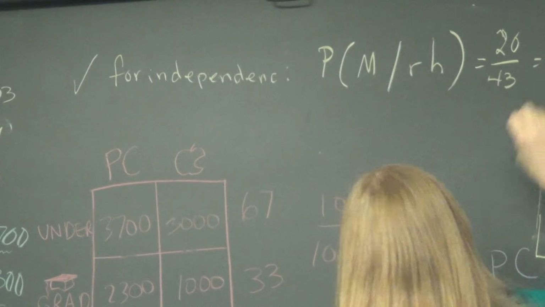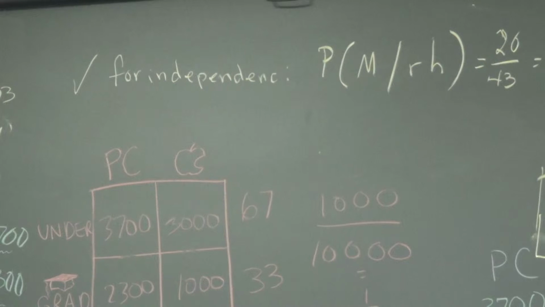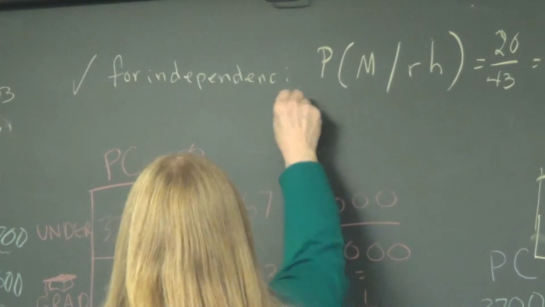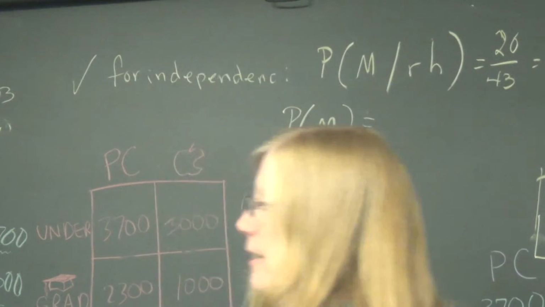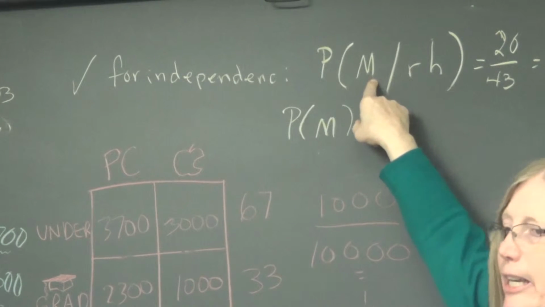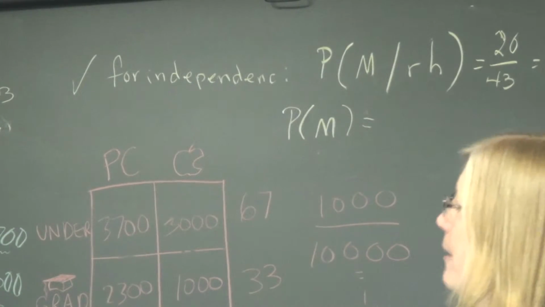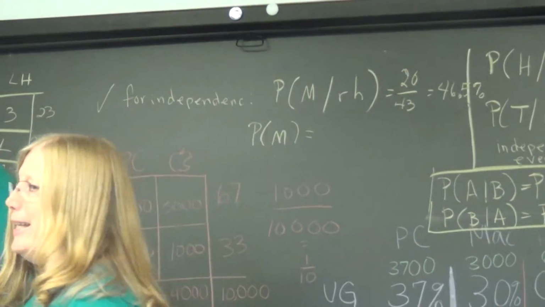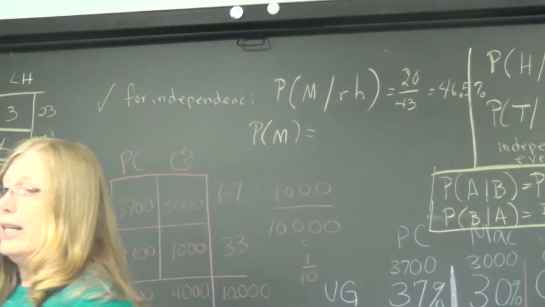All right, so according to this rule, what do I have to do next? We just did the probability of A given B. We're going to see if it's equal to the probability of just being male. We have to go both ways. I'll go ahead and do the male first. A, which in our case is maleness. Overall, what's the probability of being a male in this whole thing? You don't have to stay in male land anymore. You're going to look at the whole chart.